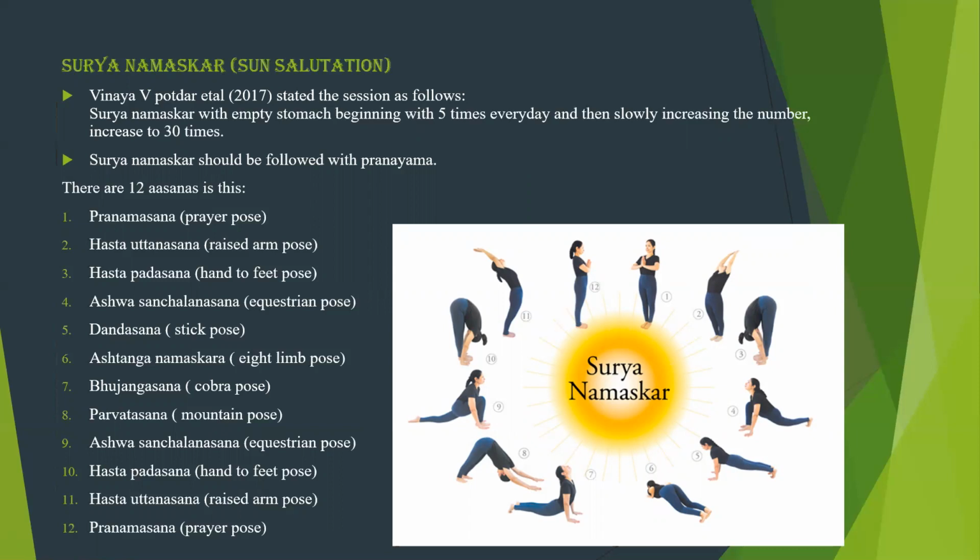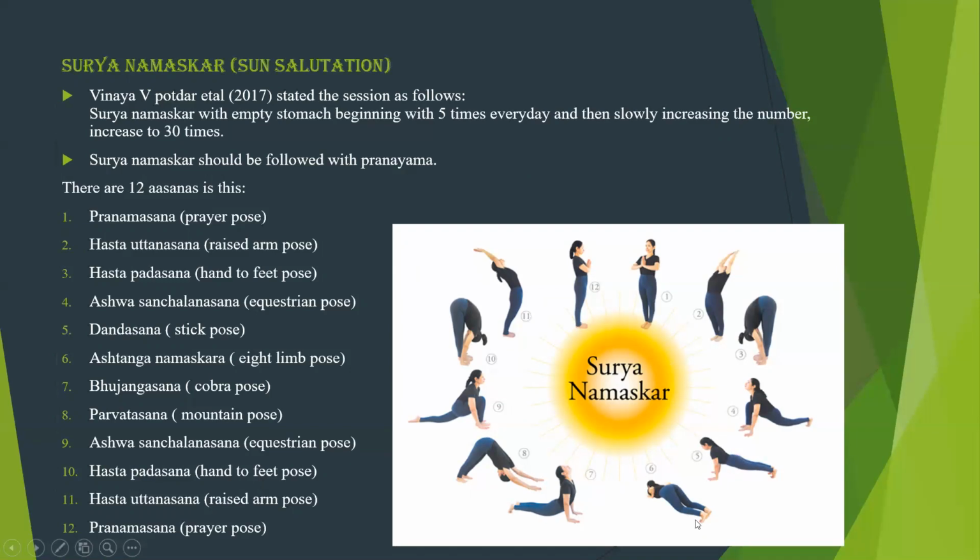So there are 12 asanas in Surya Namaskar. I have given the picture here, you can see, and the picture is numbered 1 to 12. First one, Pranamasana, prayer pose, Hasta Uttanasana, raised arm pose, Hasta Padasana, hand to feet pose, Ashwa Sanchalasana, equestrian pose, Dandasana, stick pose. So stick pose, to make it simple, it is a plank pose.